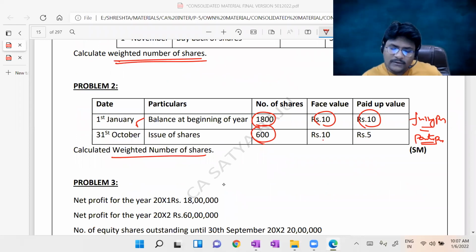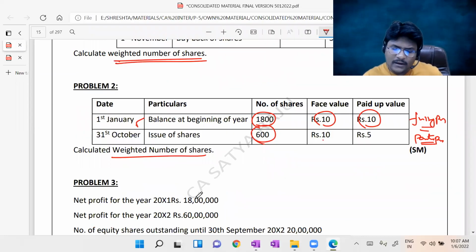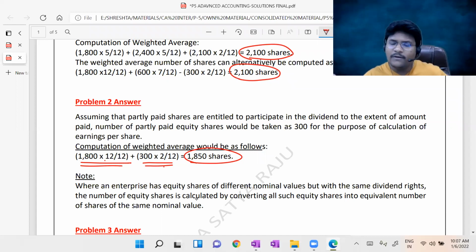Okay. So we are also getting the same answer, right? 1850. They are also getting the same answer, right? Which is 1850, guys. Sir, how will they directly get 300? That is 600 into the period paid up value weight 5 by 10, then the factor will become 300. They are directly mentioning it into 2 by 12.